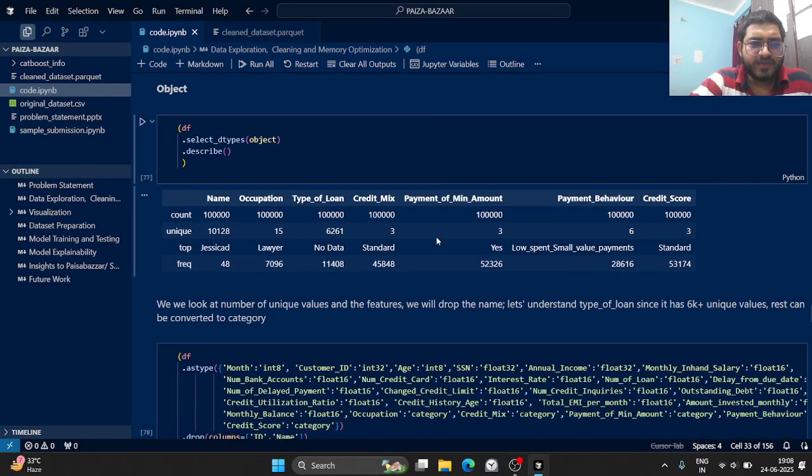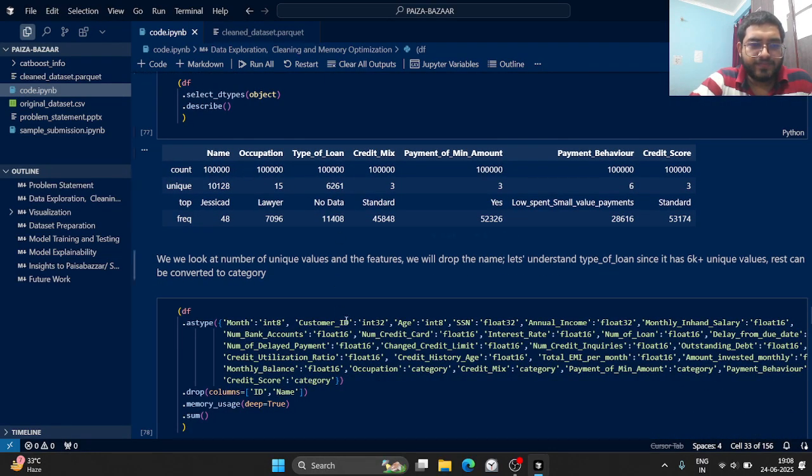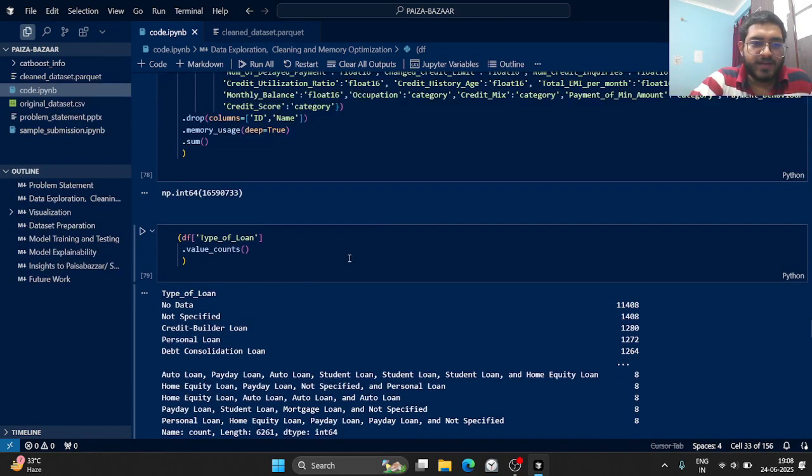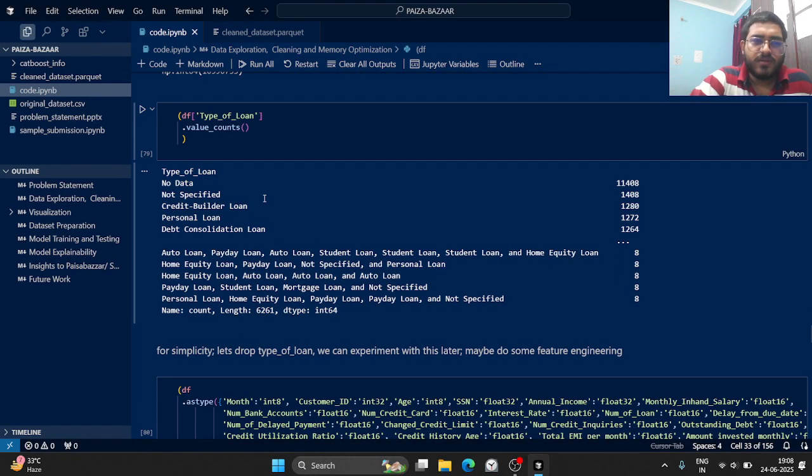I did the same for object. First I drop the name, because name is obviously not important in our prediction. After that, I went to find the value counts of type of loan. Basically, we have a huge number of unique values in the type of loan. So I decided to drop it, and I also wasn't sure how to proceed with this. But definitely, if we have someone to guide us, let's say a domain expert, we can try some feature engineering if this column is really very important.